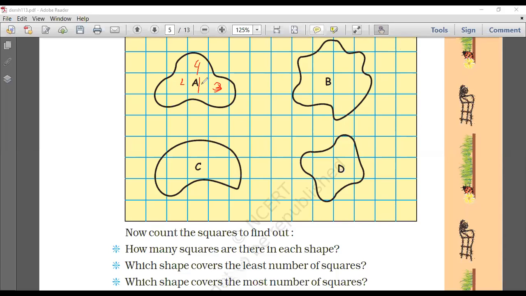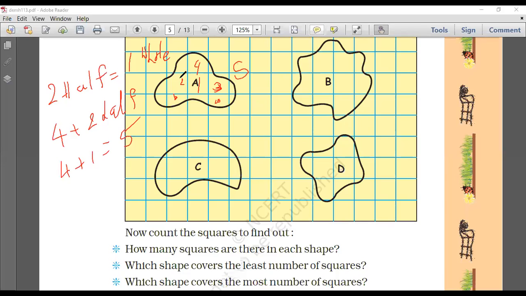Yes, Shikha, it is homework. Using a thread, you have to measure the perimeter of these different shapes A, B, C, D. Now for this one, we have to count the half ones. So 2 half, we know 2 half is equal to 1 whole. That we know already, right? So this is almost half here, and this is almost half here. So 4 full plus 2 half, which is 4 plus 1 equals 5. So what is the area covered by this shape? 5 units.